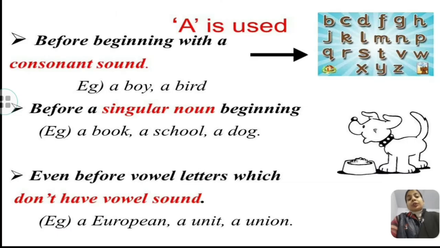Alright, where do we use a? So a is used before a word beginning with a consonant sound, like a boy, a bird.